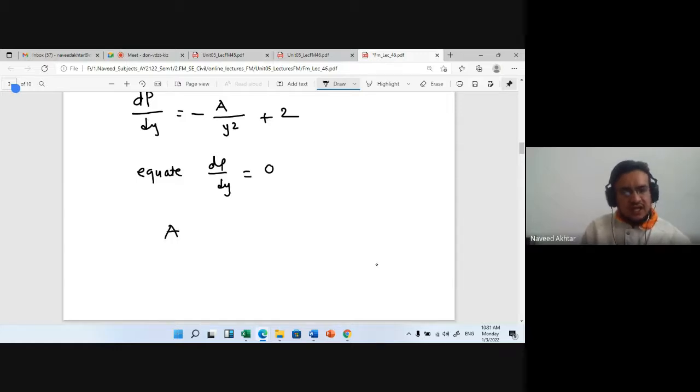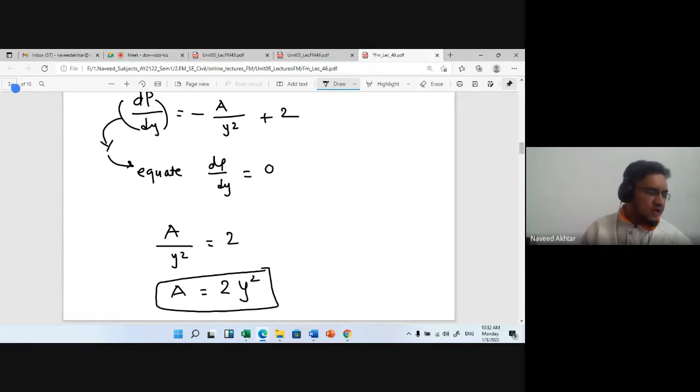So minus A upon y squared plus 2 is equal to 0. This minus term will come here, we are equating it to 0. So that A upon y squared will go to the other side. So what is A? A is equal to 2y square.